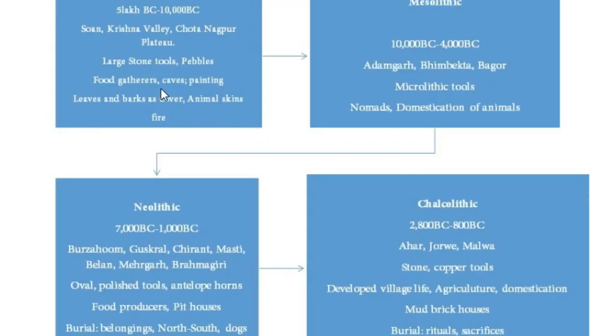That is, they were nomads and they used to travel from one place to the other in search of food, water and comfort. And one thing we have to understand is what resources they were after. They're not just after food, they're also after safety, and a good, pleasant environment and climate. So all these cavemen were gatherers of food, and they used to travel where there was food, and their clothing was leaves and barks, and animal skins were also used by these people, and fire was said to be discovered during the Paleolithic period.